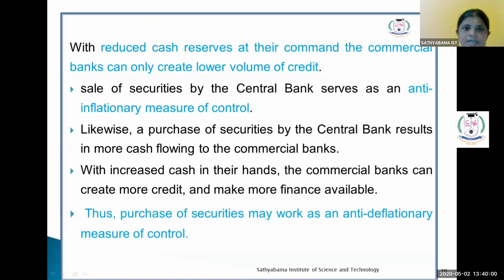Then, with reduced cash resources at their command, the commercial banks can only create a lower volume of credit. Sale of securities by the central bank serves as an anti-inflationary measure of control. Likewise, a purchase of securities by the central bank results in more cash flowing to the commercial banks. At that time they are able to increase the giving of loans and advances to the consumer. Here also they can exercise anti-deflationary control and increase economic development.